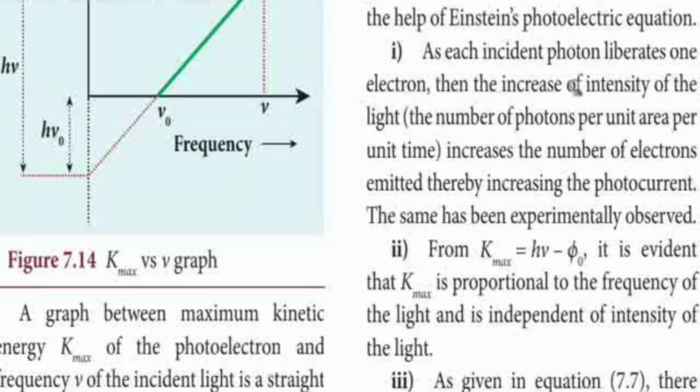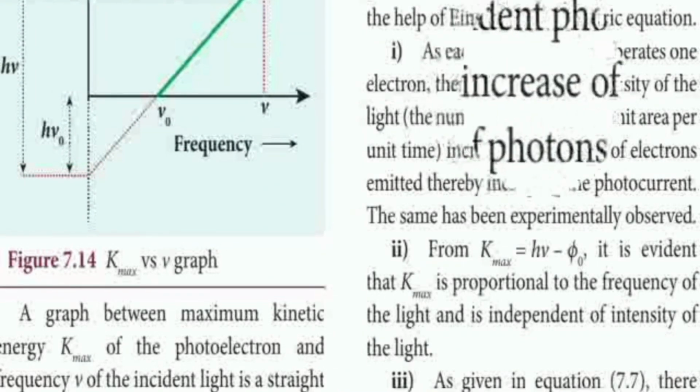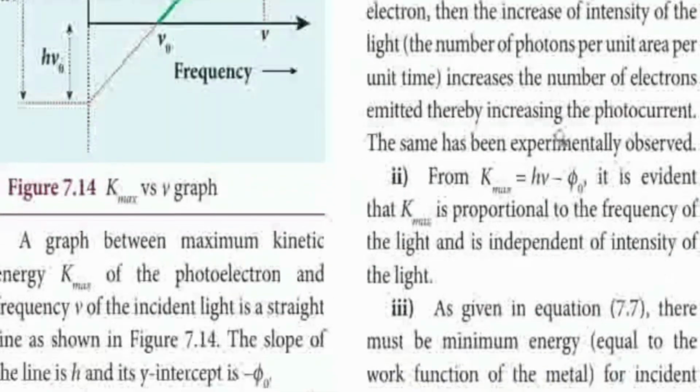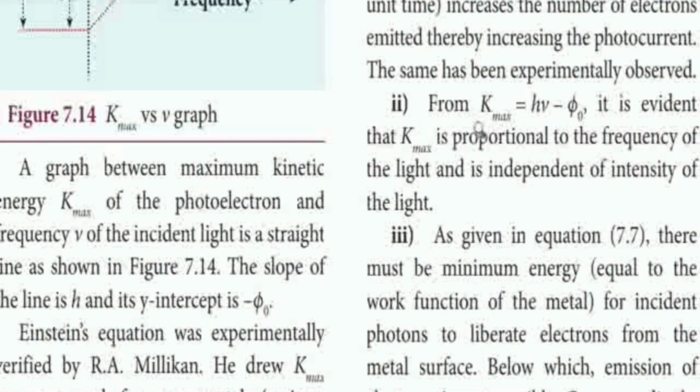The incident light photon emits one electron, with energy E equal to h nu, that is the photon. When it is incident on the metal surface, electrons are emitted depending on the energy of the incident light, but it is independent of the intensity. So to increase the energy we have to increase the frequency, not the intensity. Next, kinetic energy maximum equals h nu minus phi 0. So it is evident that kinetic energy maximum is proportional to the frequency of the light.